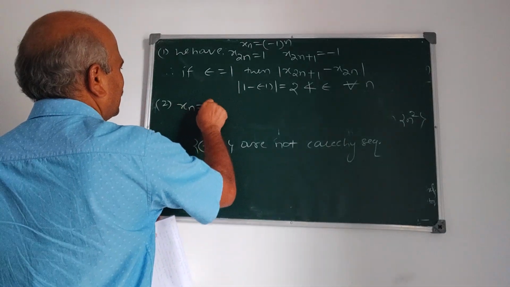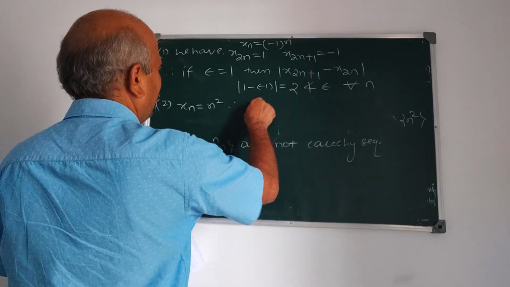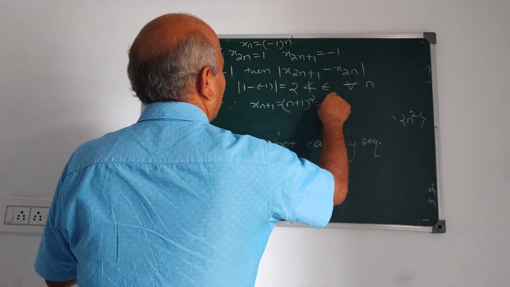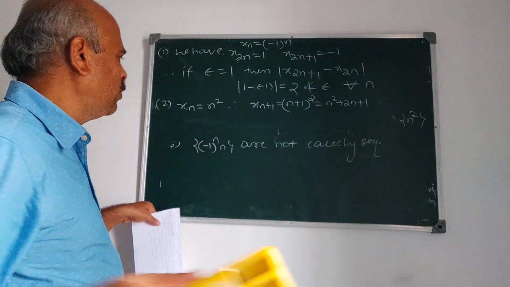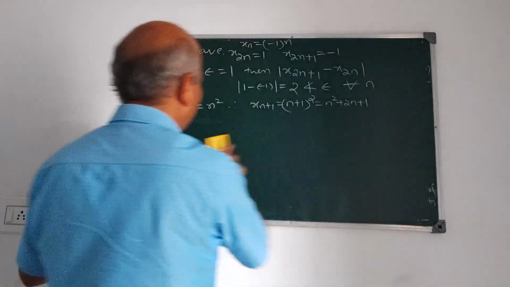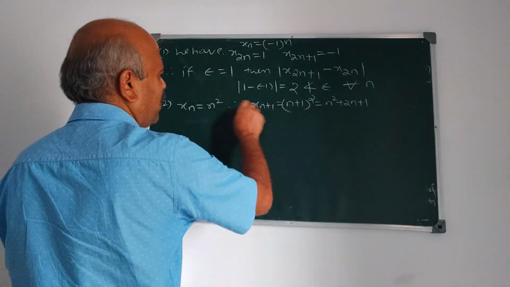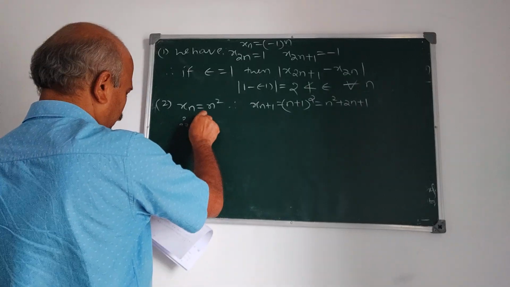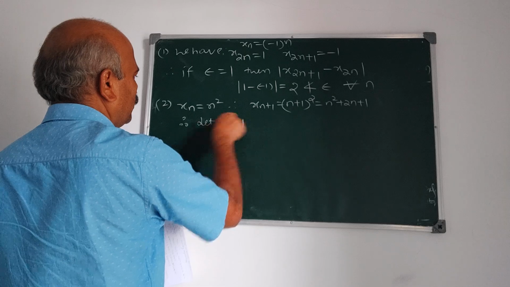Second problem. Suppose xn is n square. Therefore, xn plus 1 is n plus 1 whole square, which is n square plus 2n plus 1. Prove that xn equal to n square is not a Cauchy sequence. For that, we have xn is n square, xn plus 1 is n plus 1 whole square. Therefore, again we take epsilon is equal to 1.